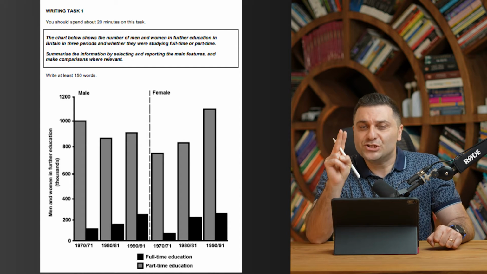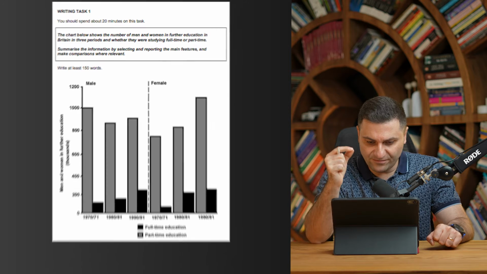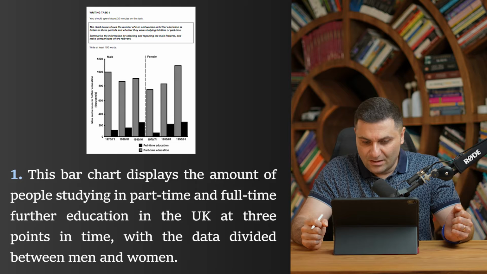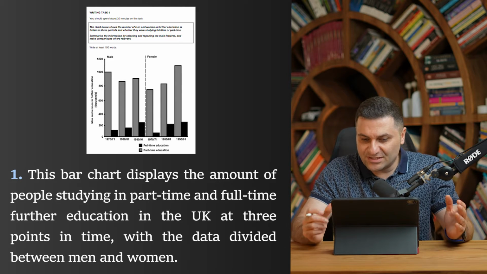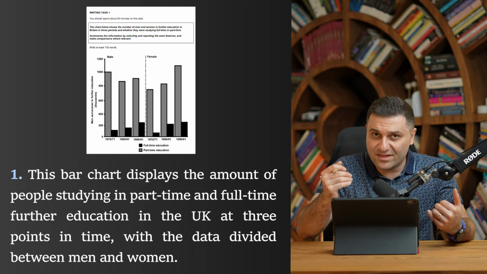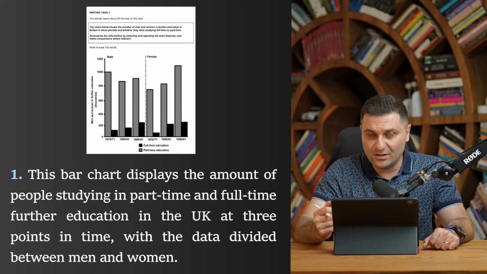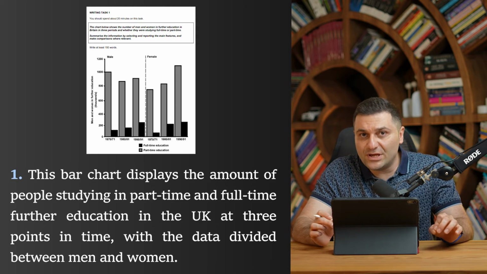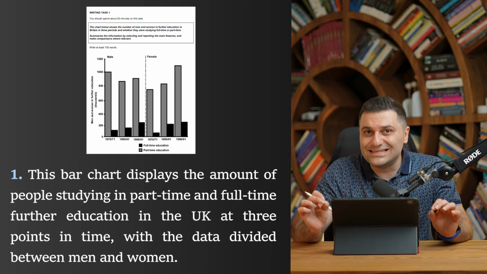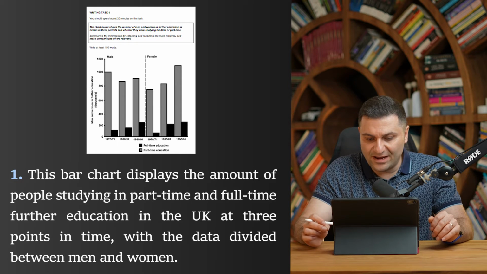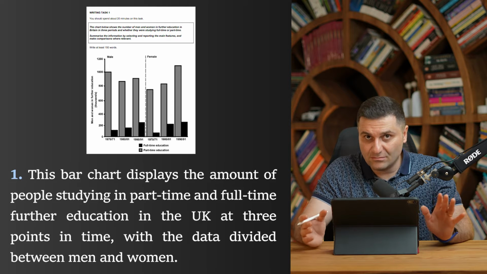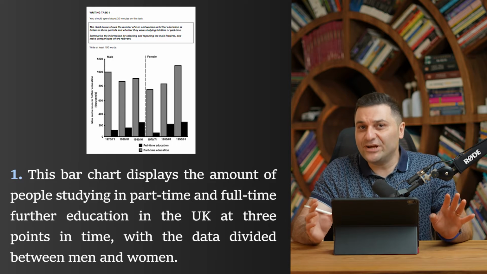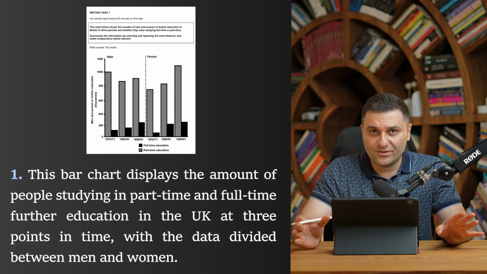I'm going to make 2 different opening sentences here. The first one is: this bar chart displays the amount of, so instead of the number of men and women, I've written the amount of people studying in part-time and full-time further education in the UK at 3 points in time, with the data divided between men and women. All right. So I've not included the 3 periods. It's not necessary to include the 3 periods.